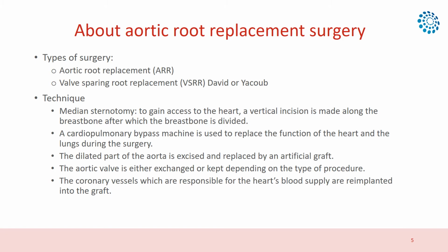First of all, we perform a median sternotomy to gain access to the heart. A vertical incision is made along the breastbone, after which the breastbone is divided. A cardiopulmonary bypass machine is used to replace the function of the heart and the lung during the surgery. The dilated part of the aorta is excised and replaced by an artificial graft. The aortic valve is either exchanged or kept depending on the type of procedure. The coronary vessels, which are responsible for the heart's blood supply, are reimplanted into the graft.